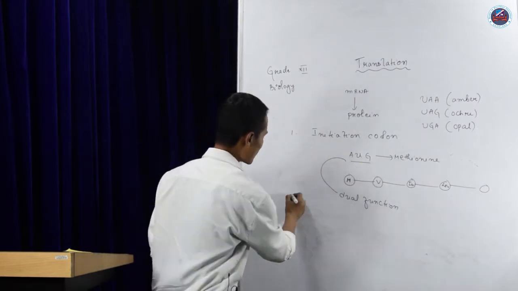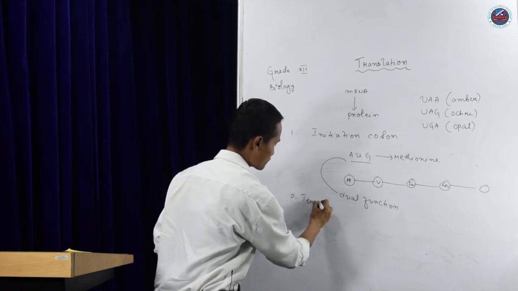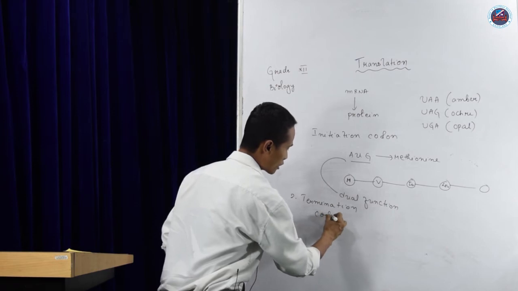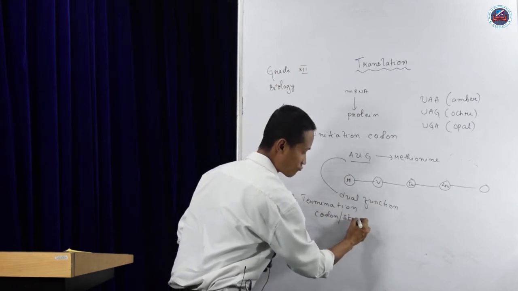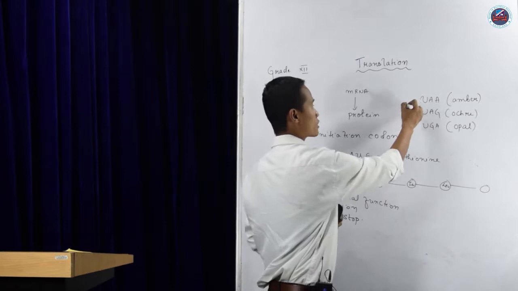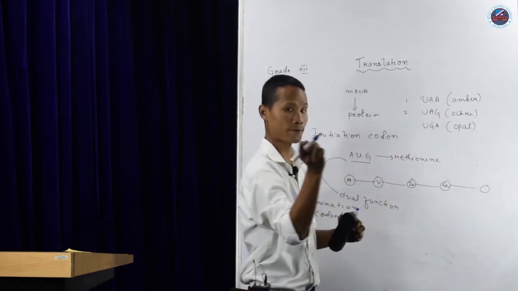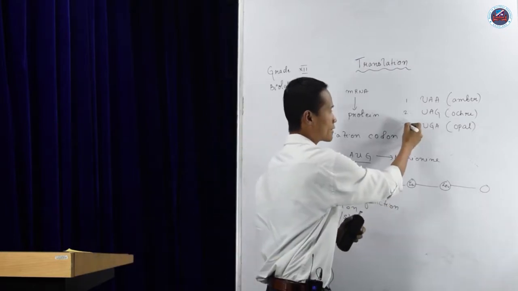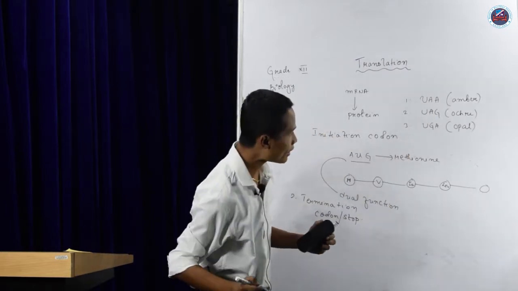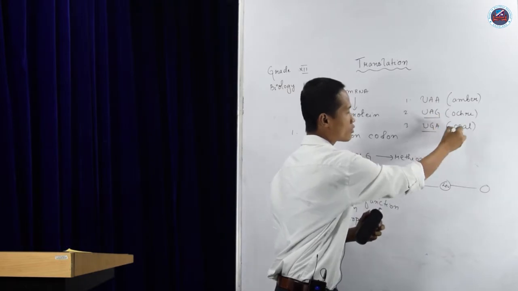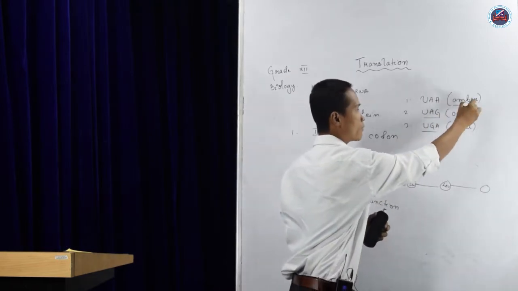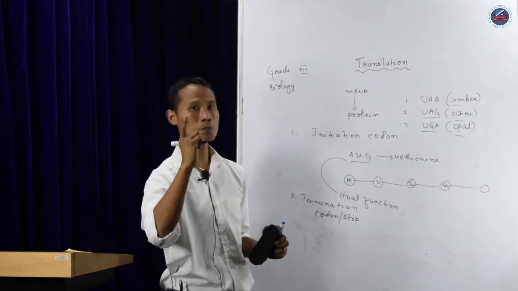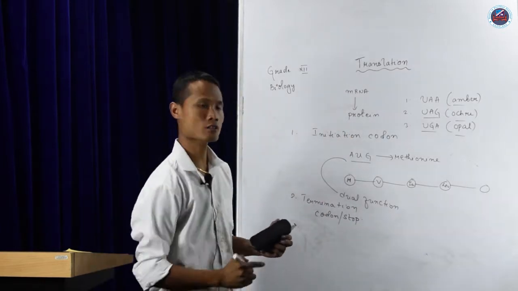The second one is the termination codon. We have already discussed the termination codon, or stop codon. These are the three important stop codons. In the previous class, I showed you how to make the genetic code, and I said that these three are UAA, UAG, UGA. They have names like amber, ochre, and opal. These three are said to be stop codons or nonsense codons.